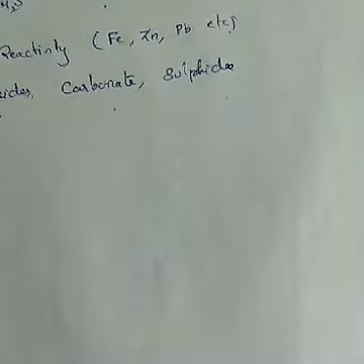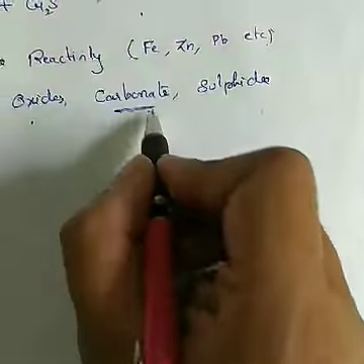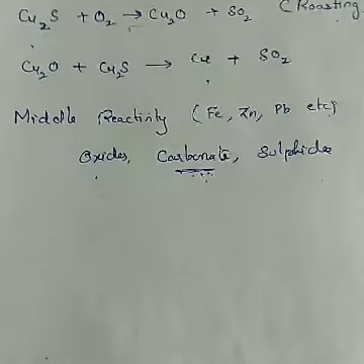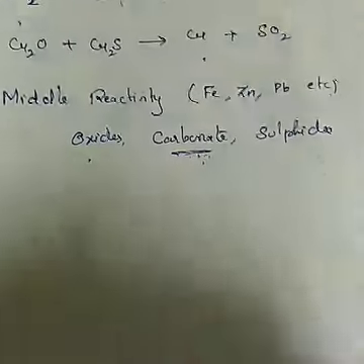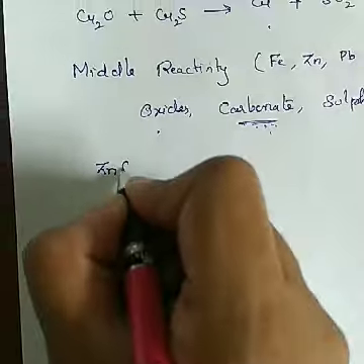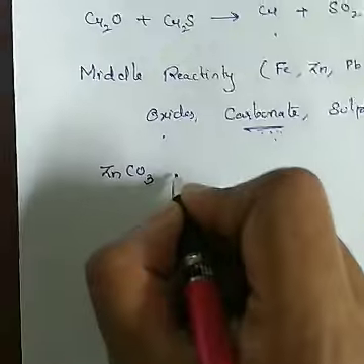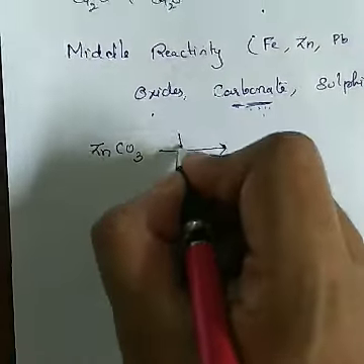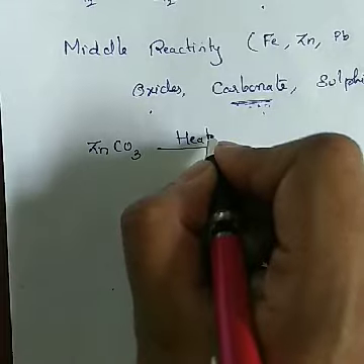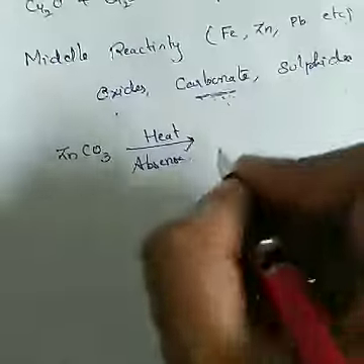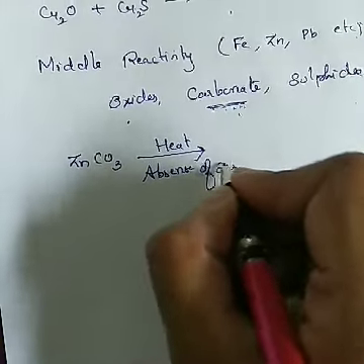Now, if it is carbonate, how to extract the metals from the carbonate ore? This process is called calcination. Zinc comes in the form of zinc carbonate. Now, zinc carbonate is taken and heated in the absence of air.